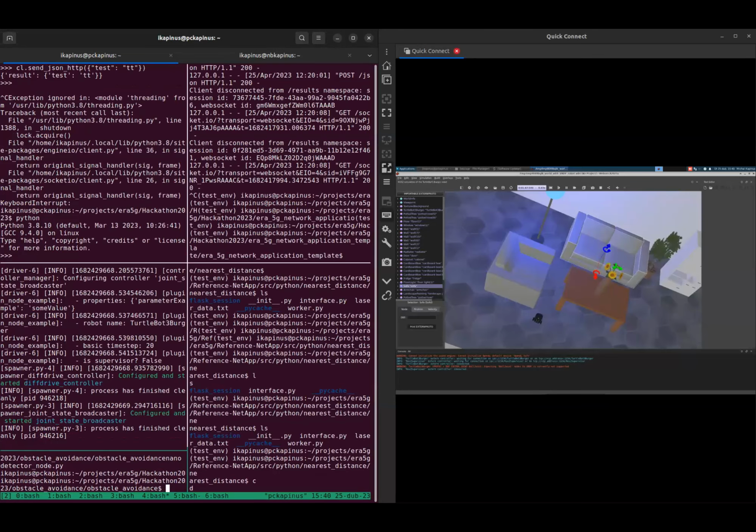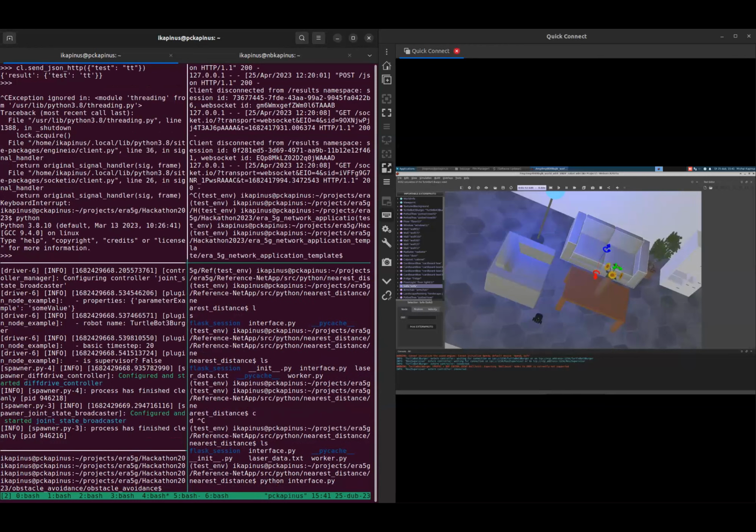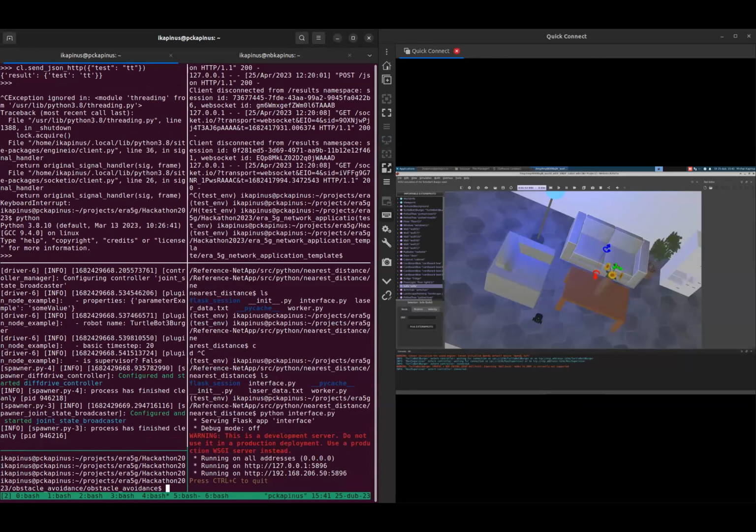So I can show you how it will look like. I think I should have prepared this application somewhere. I have it on another computer, but don't worry, it would look exactly the same. The results will be the same, but the data will flow through the network application.